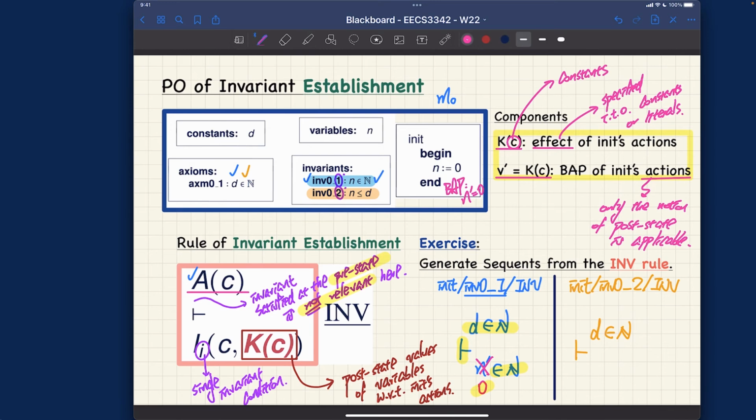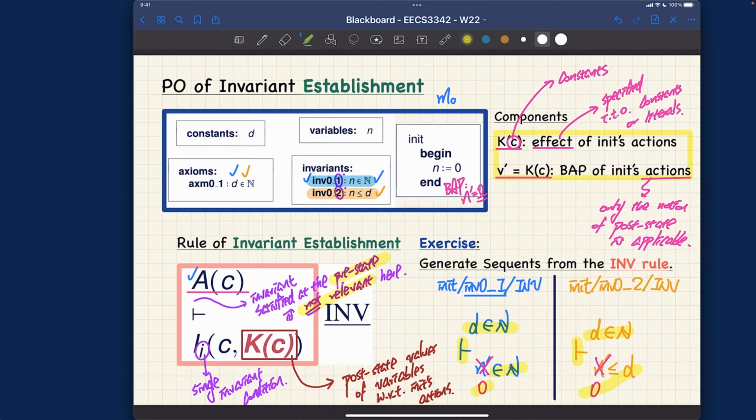Let's see the second one in a very similar way. The second one is over here, so that will be n is less than or equal to d. That's just a copy and paste of the invariant condition. But we want to make sure it is satisfied in the post state, so that's why we're going to prime it, make n prime. And for the sequent, you just cannot have prime, so that's why it's only an intermediate sketch. I'm going to replace n prime by 0. So that will be the invariant satisfying the post states, defined in terms of this particular literal value according to the before-after predicate for the action. So that'll be the second sequent over here.